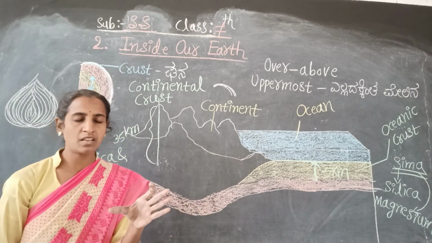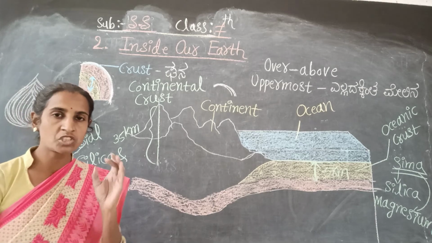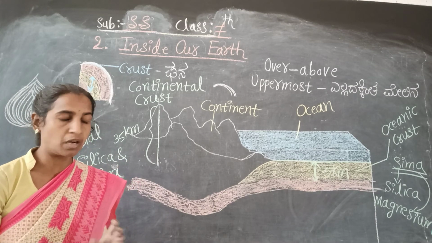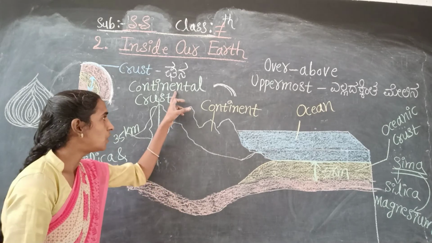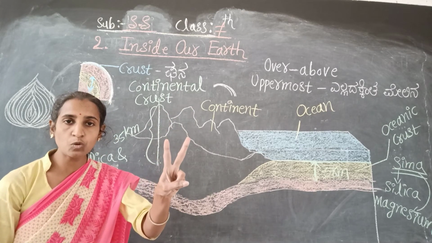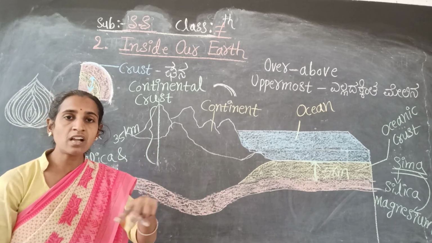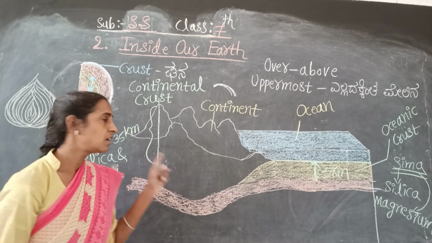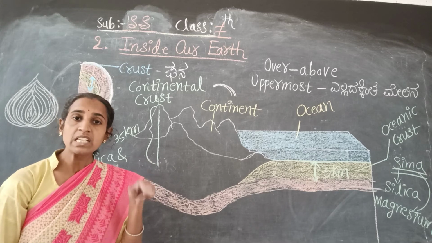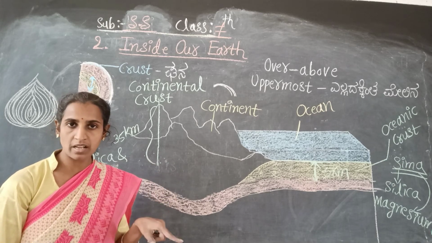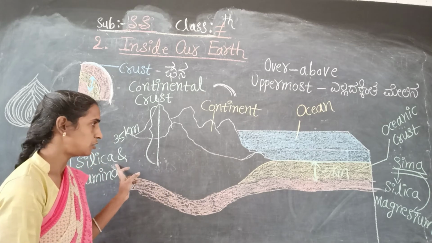It is very simple, is it? Don't read each and everything, just remember only the points. The continental crust consists of which minerals? The continental crust consists of two minerals, one is silica, another one is aluminum. So that silica and aluminum is thus called Sial. Si means silica, Al means aluminum. That point you have to remember.